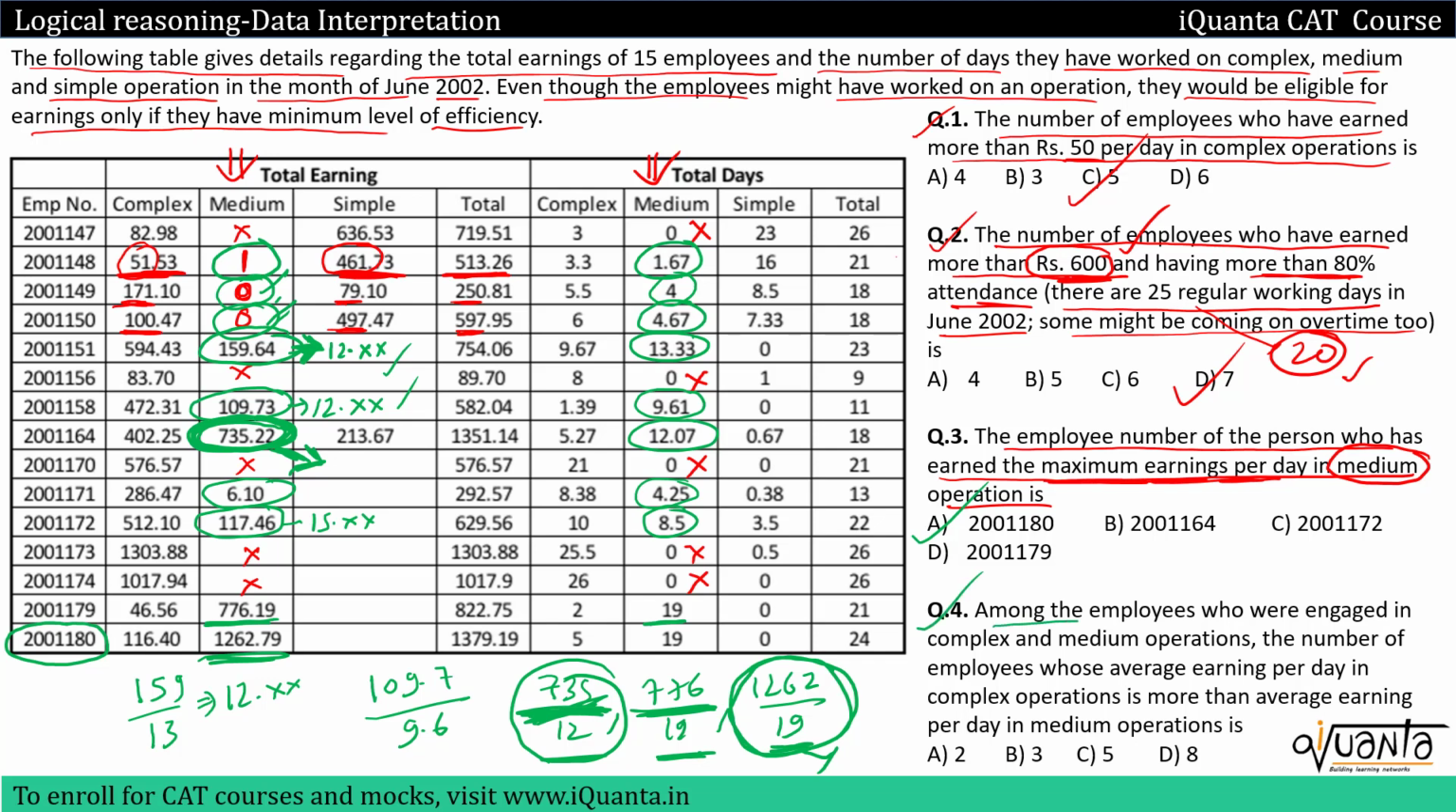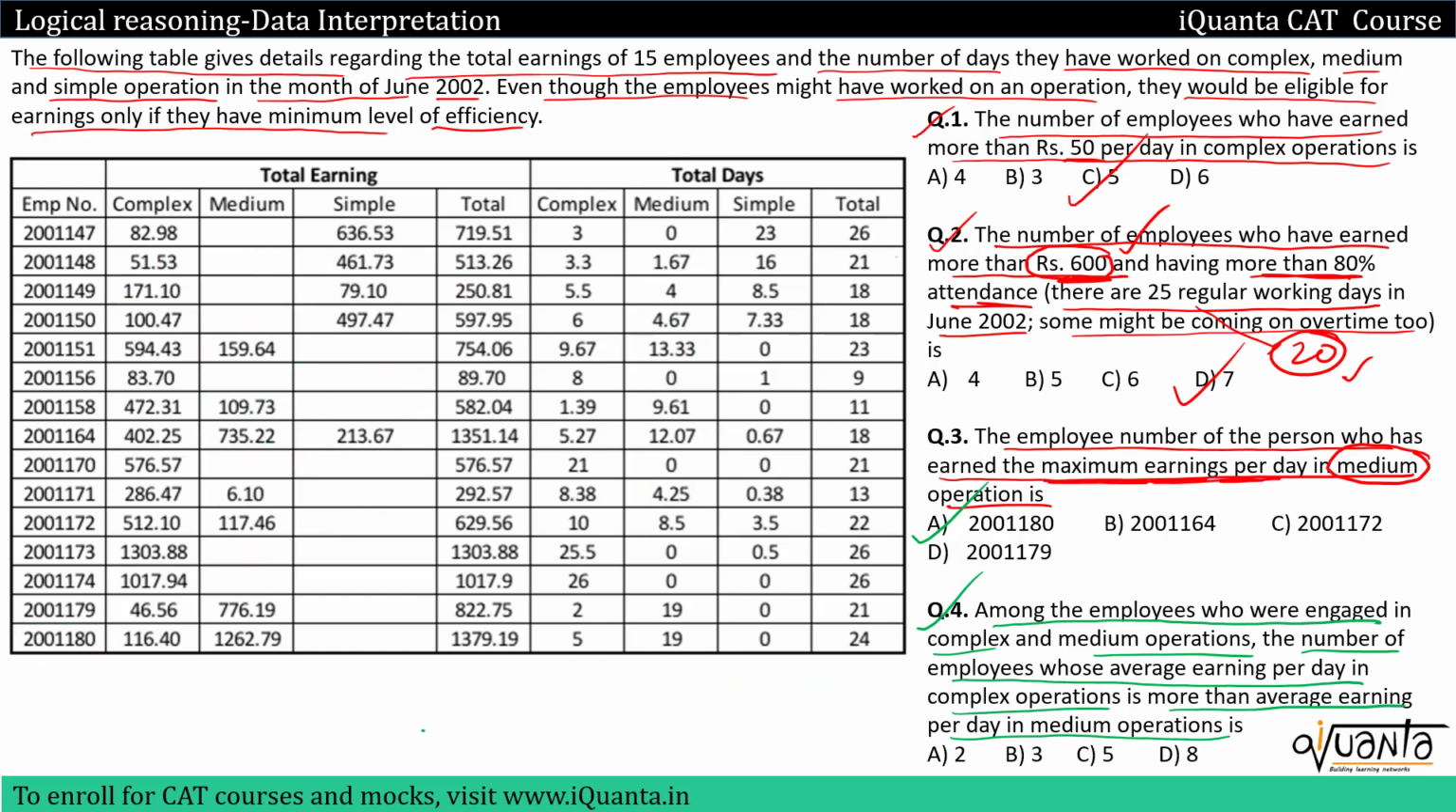Let's solve the last one now. Among the employees who were engaged in complex and medium operations, the number of employees whose average earning per day in complex operation is more than average earning per day in medium operation. We have to focus only upon complex and medium operations now. Average earning per day in complex must be more than average earning per day in medium. So we'll focus only upon complex and medium earnings, complex days and medium days. We'll completely forget those employees who didn't work upon medium. So we'll cancel this, this one and this one.